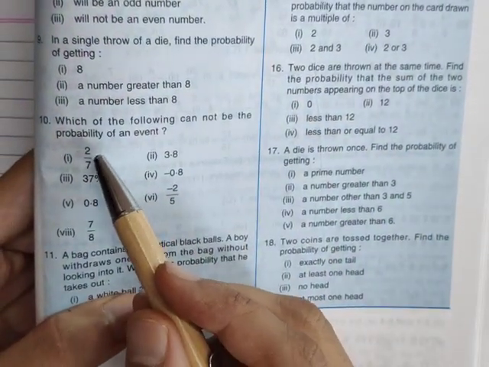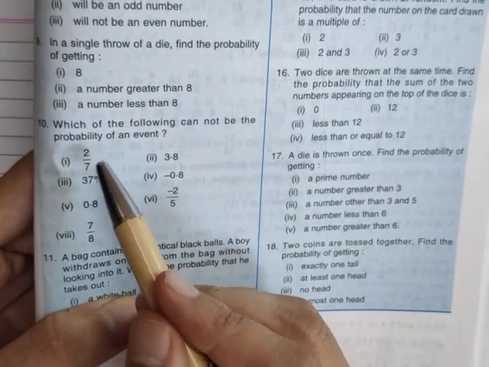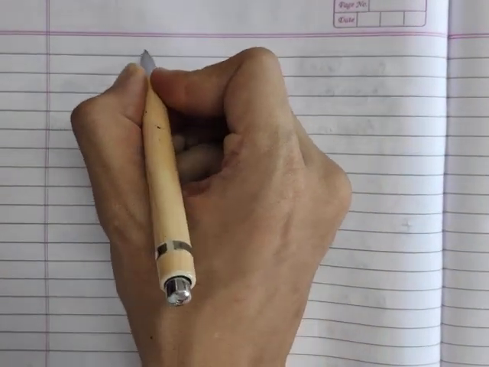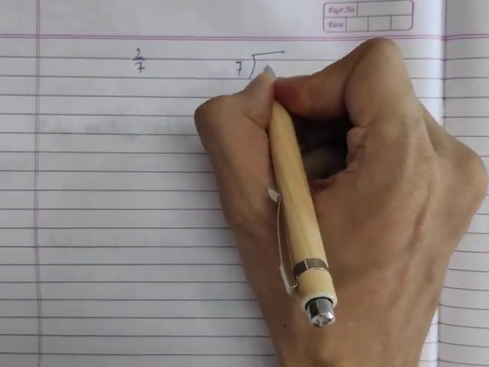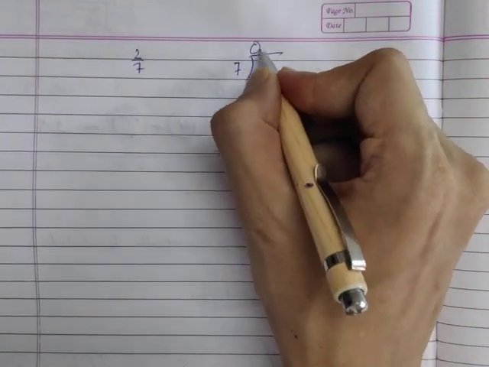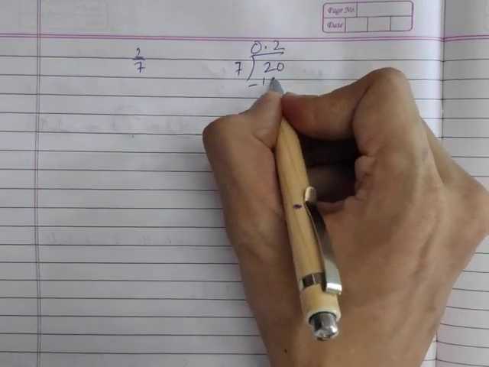So, if he is asking, is this a probability? 2 by 7. You will say, sir, I don't know whether it is between 0 and 1 or not. If you don't know, you can find it. For example, can I solve this 2 upon 7 easily? 2 upon 7 means I have to divide 2 by 7. So when I divide, it will be 0 point. So it becomes 20. 7 2s are 14. Now you can stop here.